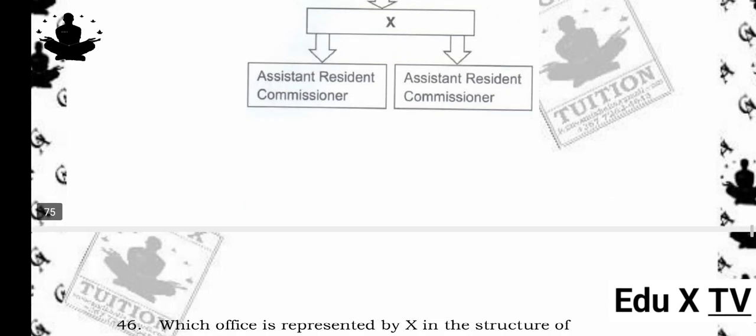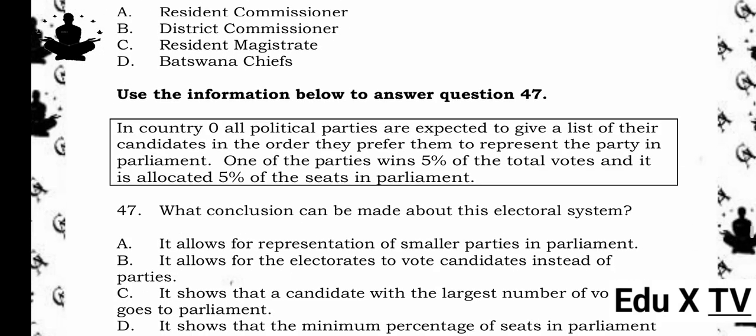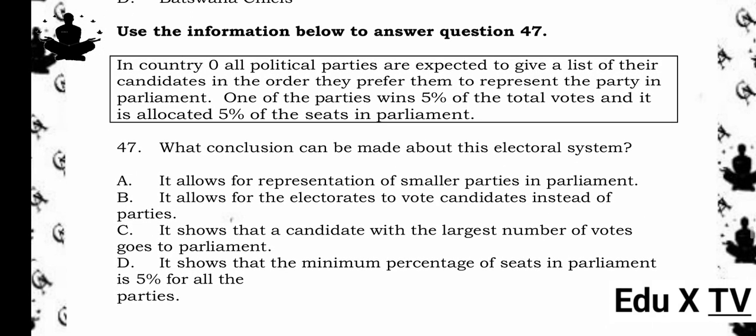Use the information below to answer question 47. In country 0, all political parties are expected to give a list of their candidates in the order they prefer them to represent the party in parliament. One of the parties wins 5% of the total votes and it is allocated 5% of the seats in parliament. 47. What conclusion can be made about this electoral system?